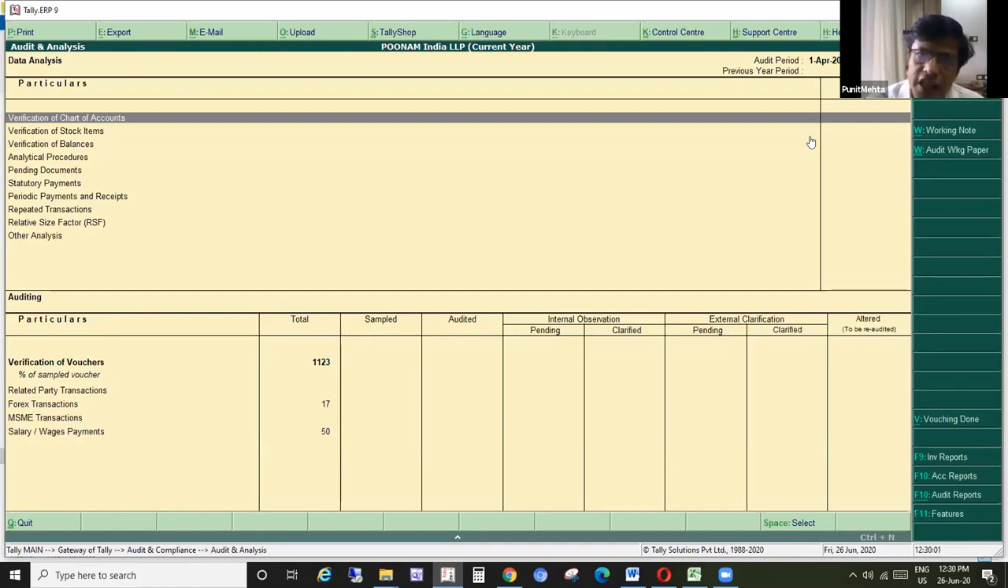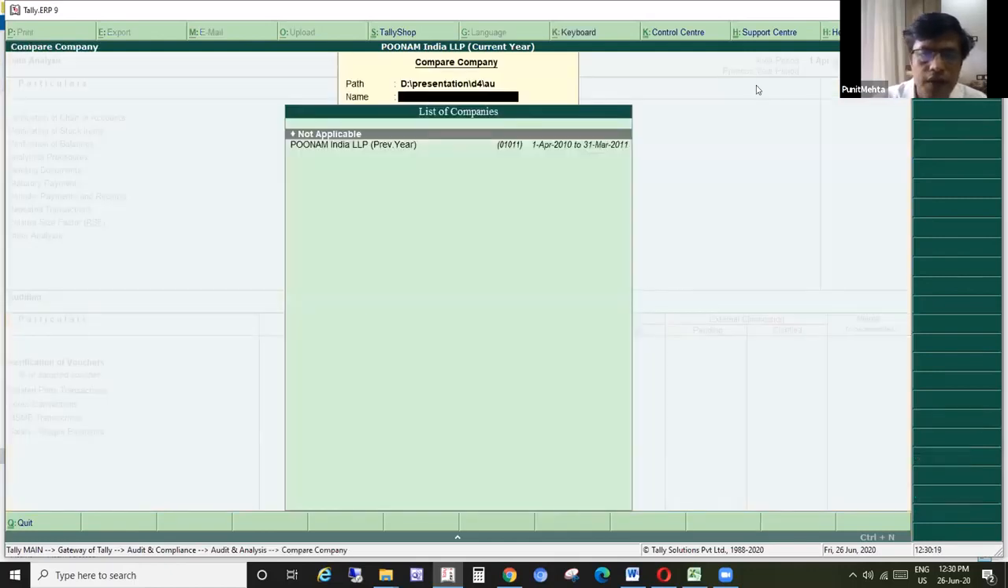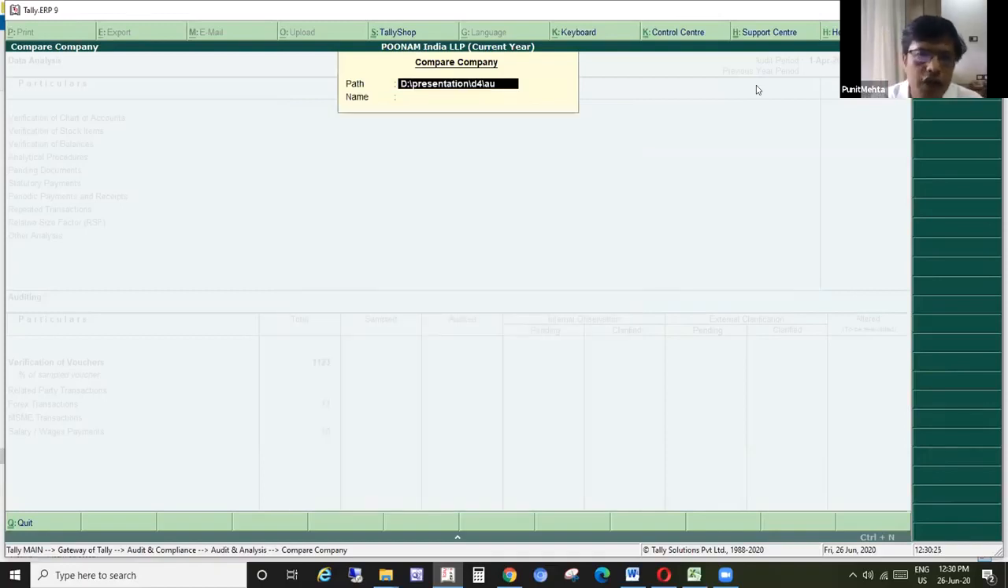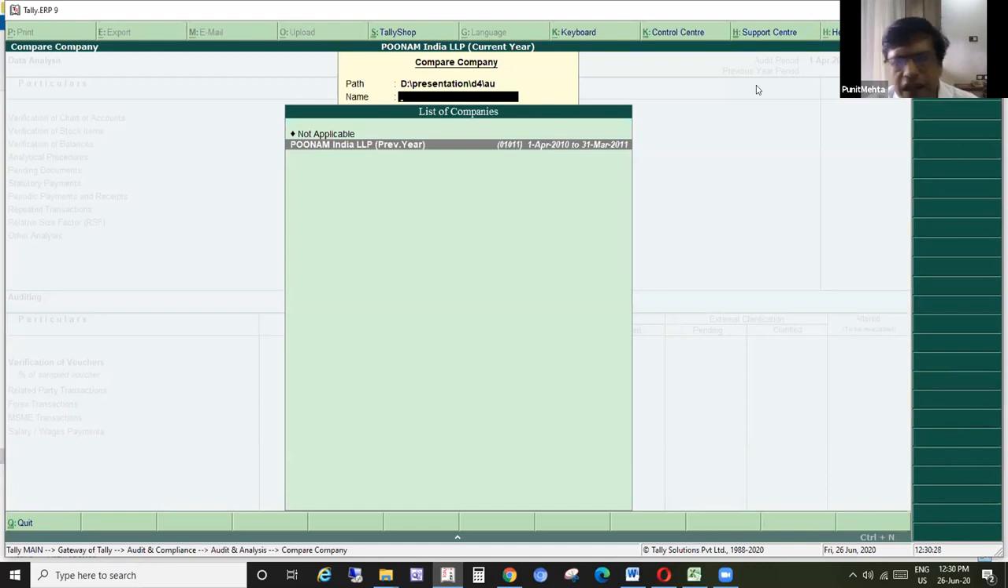So here we are taking a scenario where the data split has happened, and this particular company is for the current year, and now we have to look at the previous year. So how do we do that? Here we select the company by clicking on Control F3. In the same folder, if I have put it, then fine, or else I can go and select a different folder as well. Fortunately, for the current one, I have kept it in the same folder. That is for the Poonam India previous year company.